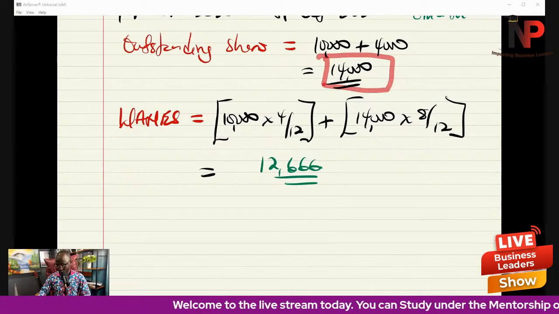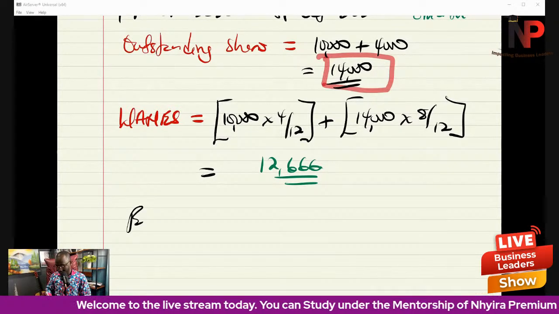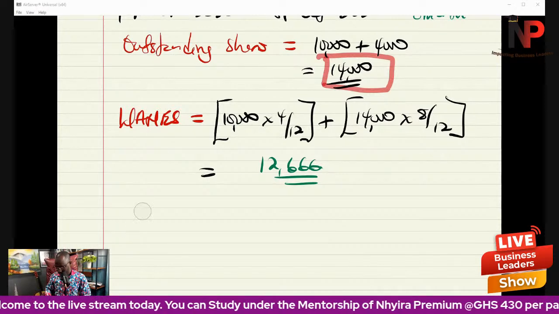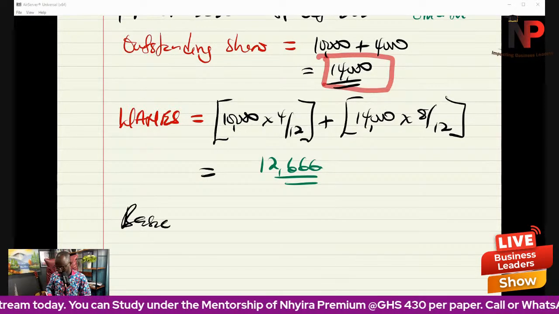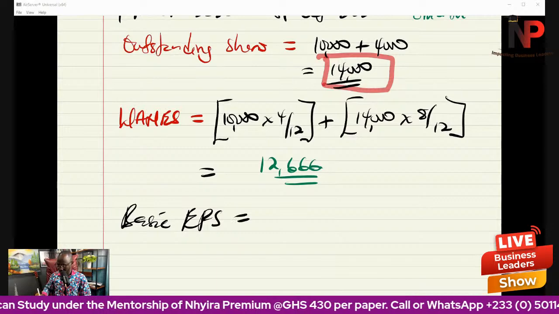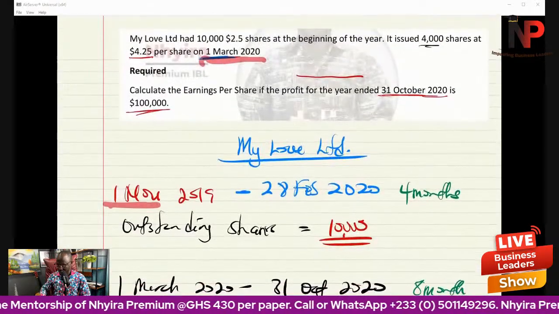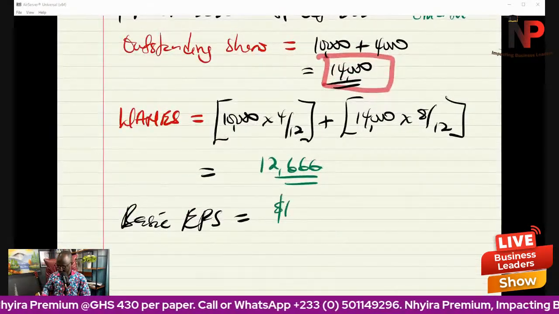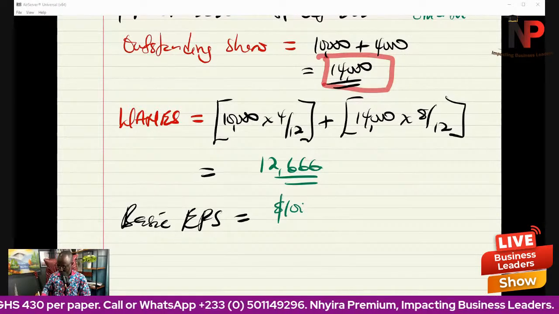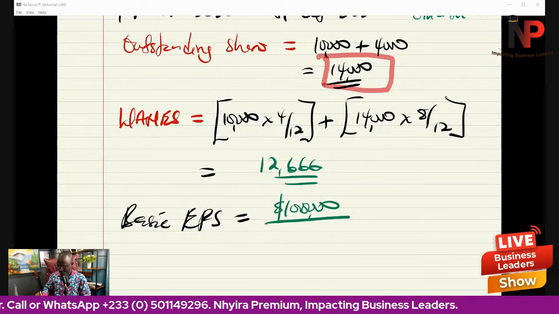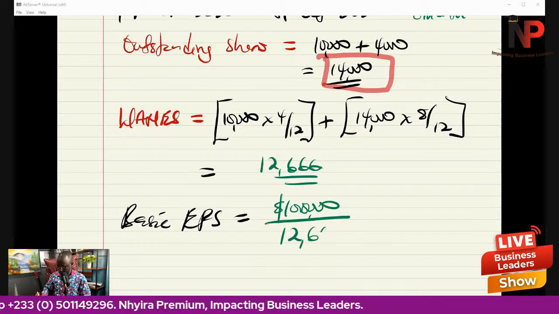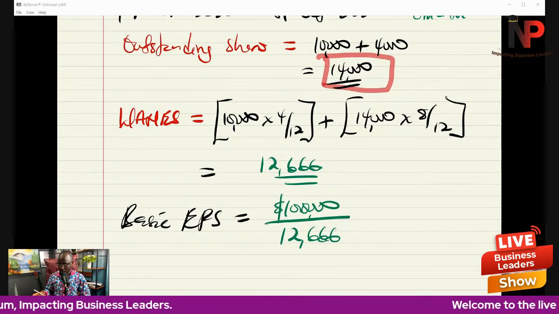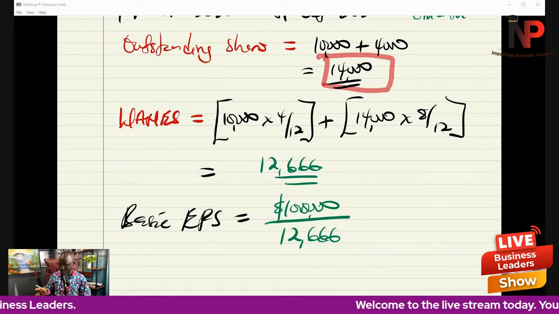So based on this premise, our basic earnings per share would then be equal to the profit, which is the $100,000, divided by 12,666, and that will give us our answer for the period under review.